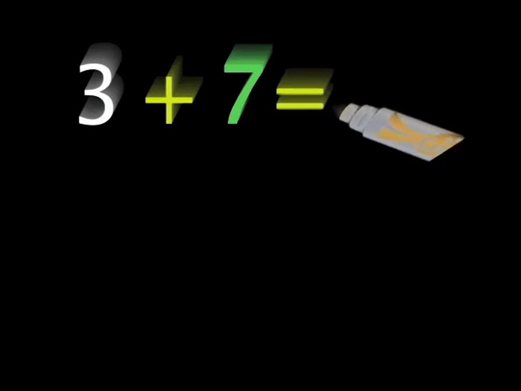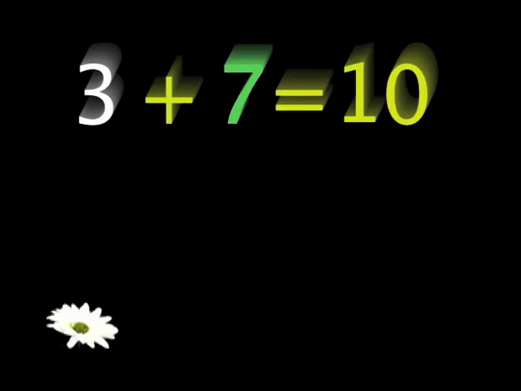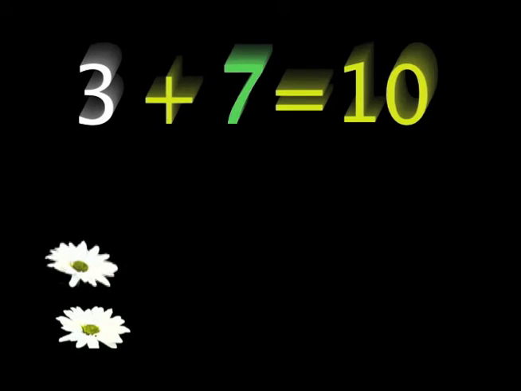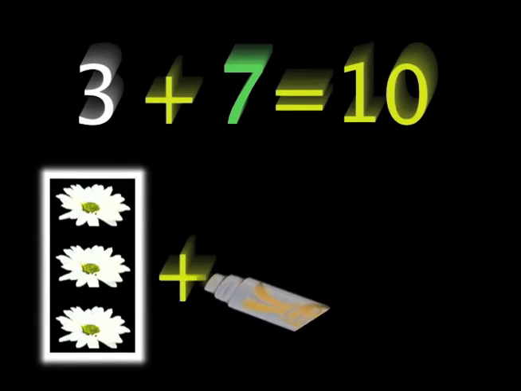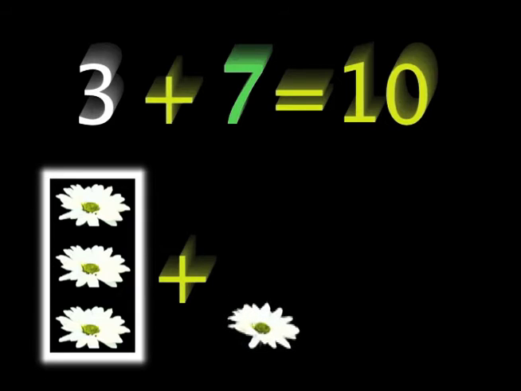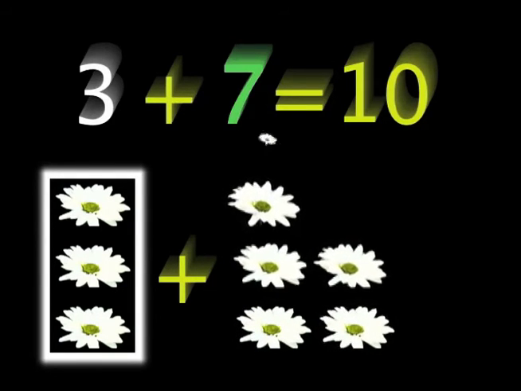Three plus 7 equals 10. Let's use daisies for this video. There are 3 daisies. You can count them. 1, 2, and 3. If I add 7 more daisies, then I should expect that they make 10 daisies.